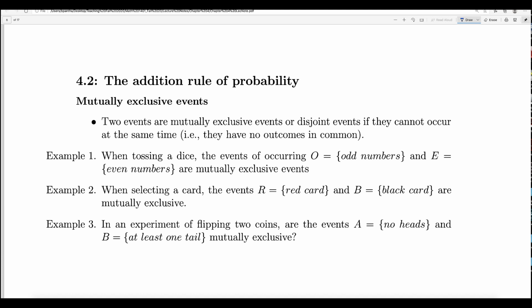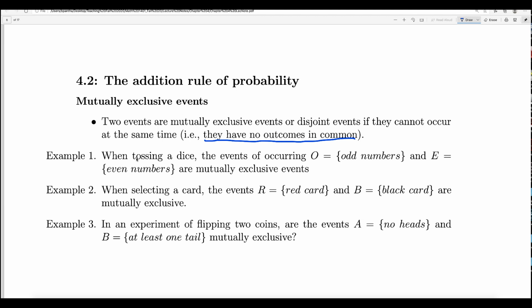Before we start with the addition rule, let me talk about mutually exclusive events. What do you mean by mutually exclusive events? Two events are mutually exclusive or disjoint if they cannot occur at the same time. That is, they have no outcomes in common. Those types of events are called mutually exclusive or disjoint events.